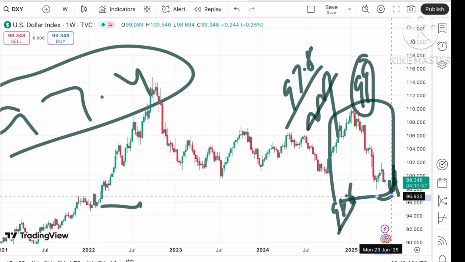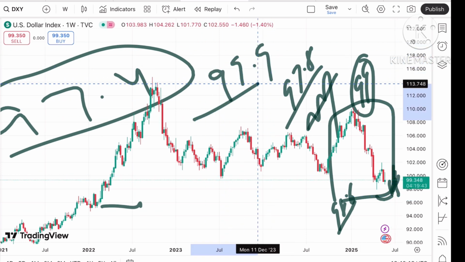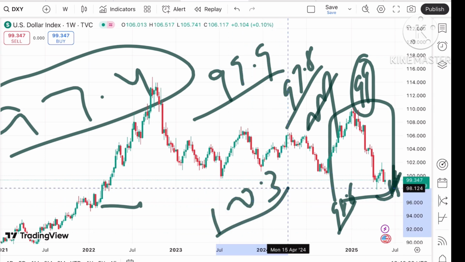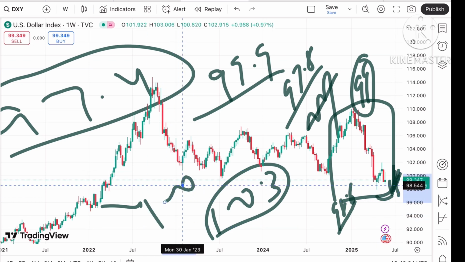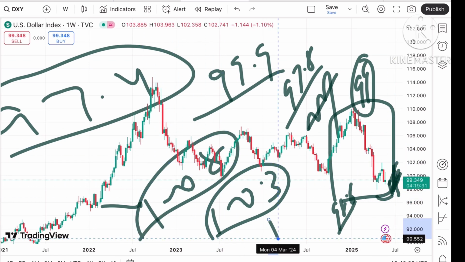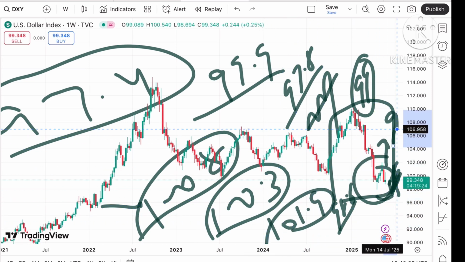Okay, but if it started sustaining above this level, the probability of touching 99.9 we can see, and if the price goes above that level, the probability of touching 100.3 we can see, and from there a further high towards a level of around $100.8. Okay, and if that sustains, a probability of touching $101.9, and then there will be a zone, we can see a further upside movement.